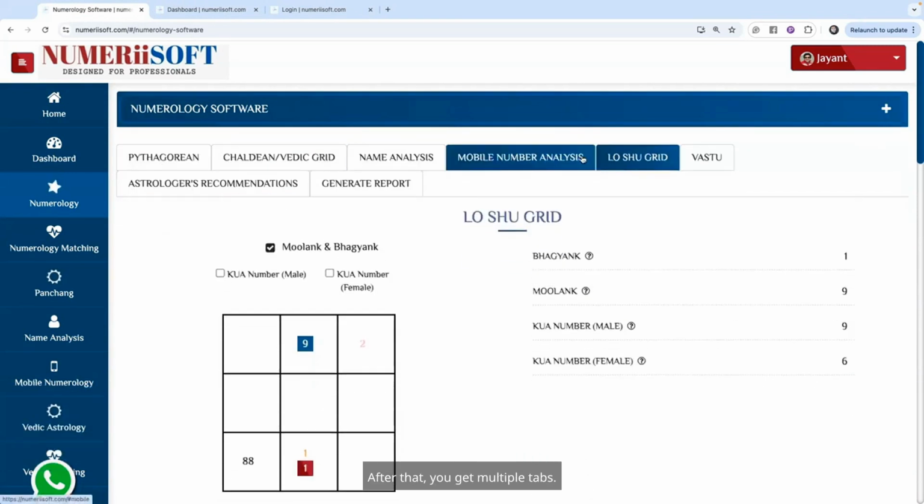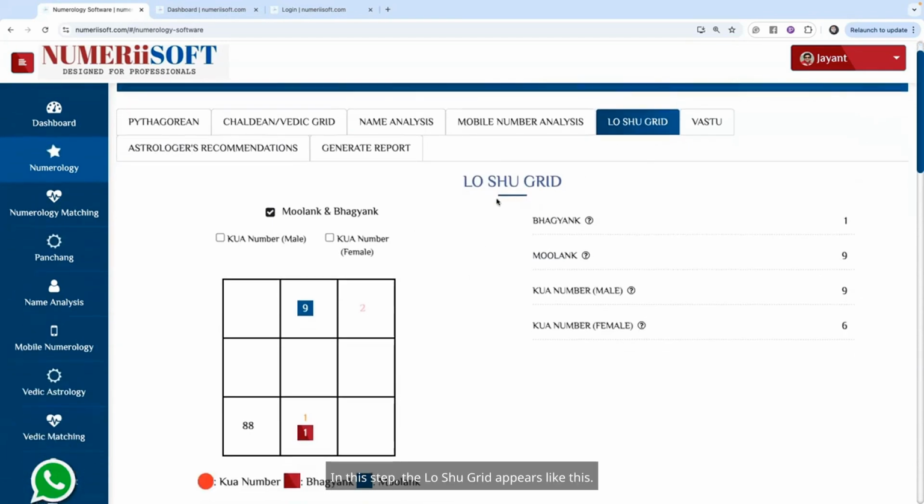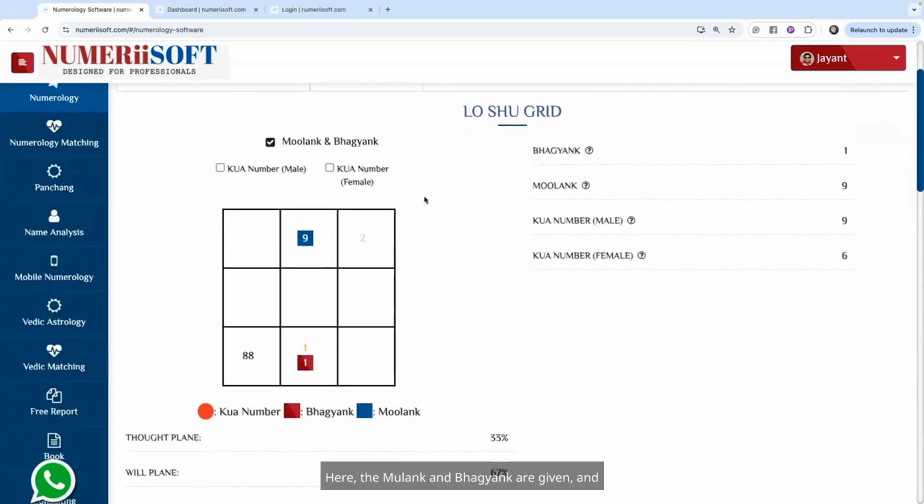After that, you get multiple tabs. So today we will talk about the LoShuGrid. In this step, the LoShuGrid appears like this. Here, the Mulank and Bhagyank are given, and the Kua number is also shown. If you click on the Kua number, the numbers related to the Kua number will appear here. Detailed information is given here for both males and females.